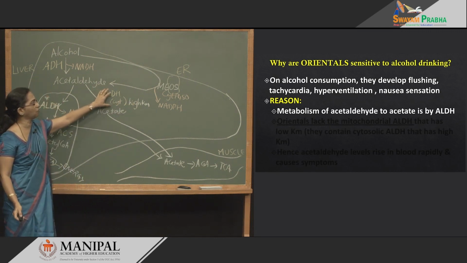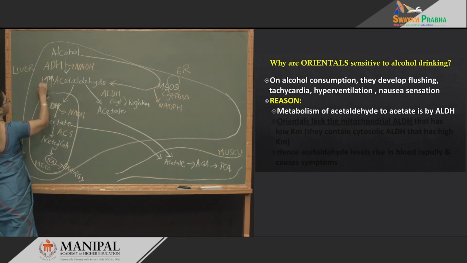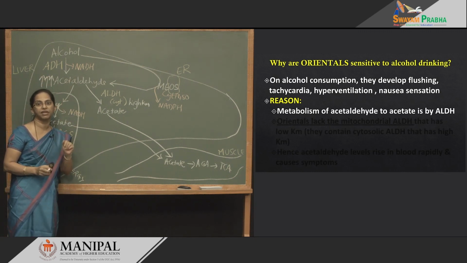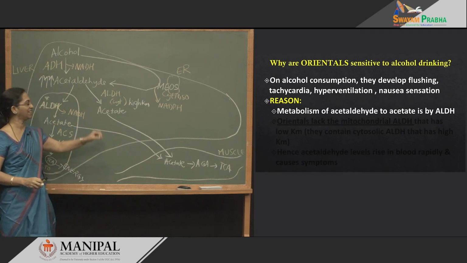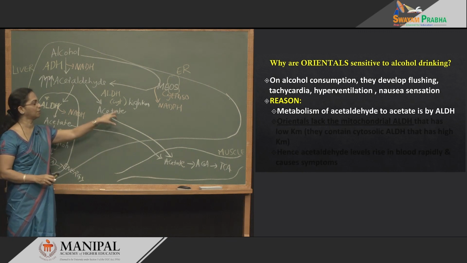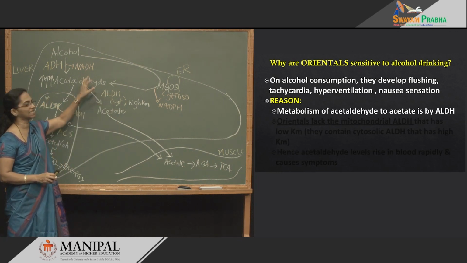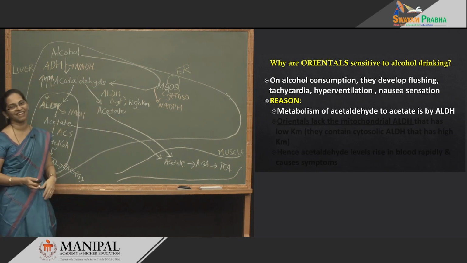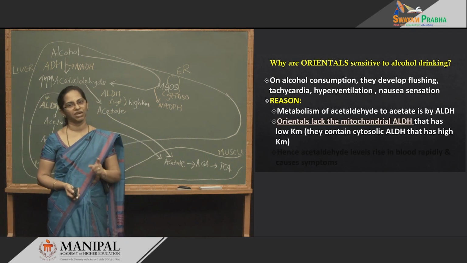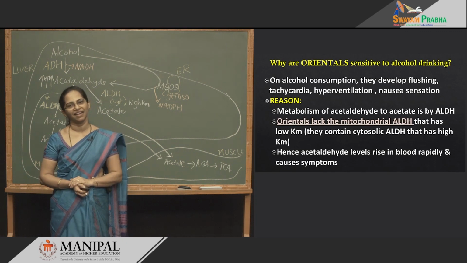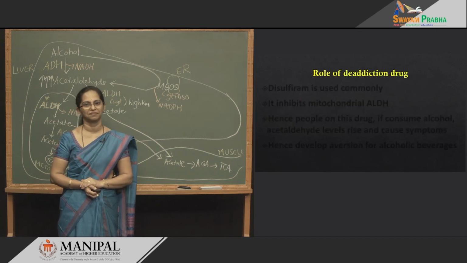What happens is, if they have only this and not this, levels of acetaldehyde will start rising in Orientals very fast, and acetaldehyde is a very dangerous compound. It is responsible for causing the symptoms. So, I repeat, Orientals lack the mitochondrial ALDH, but have the cytosolic one. The cytosolic one is a poor one to metabolize acetaldehyde. So, acetaldehyde rises and causes the symptoms in the Orientals. So, they prefer not to drink. Orientals lack that mitochondrial one, and hence acetaldehyde in the blood rapidly rising causes symptoms.